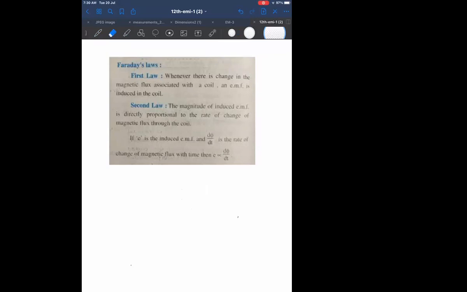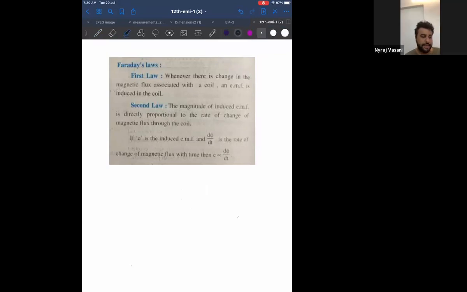Got it. Now, Faraday said E is equal to d phi by dt. Actually, E is directly proportional to it, but generally it is said E is equal to d phi by dt. Lenz came and said that this formula is wrong. The actual formula should be E is equal to minus d phi by dt. Lenz is one more scientist. He said that E is equal to d phi by dt is not the formula; E is equal to minus d phi by dt is the formula.